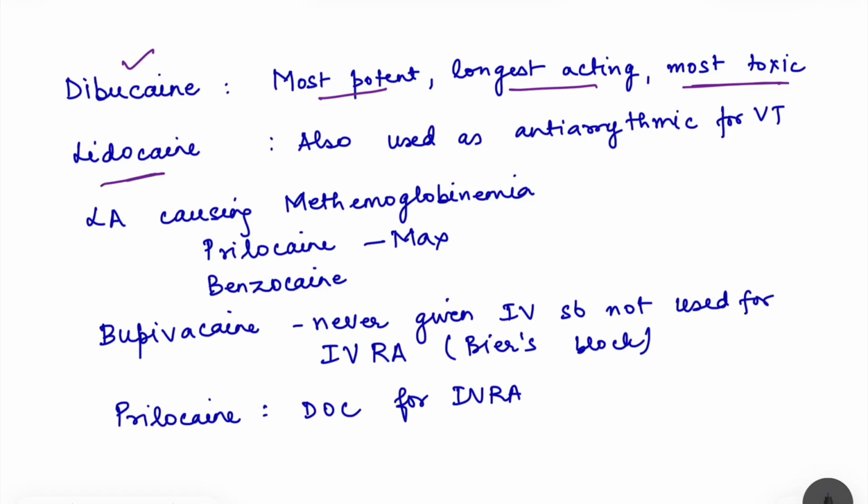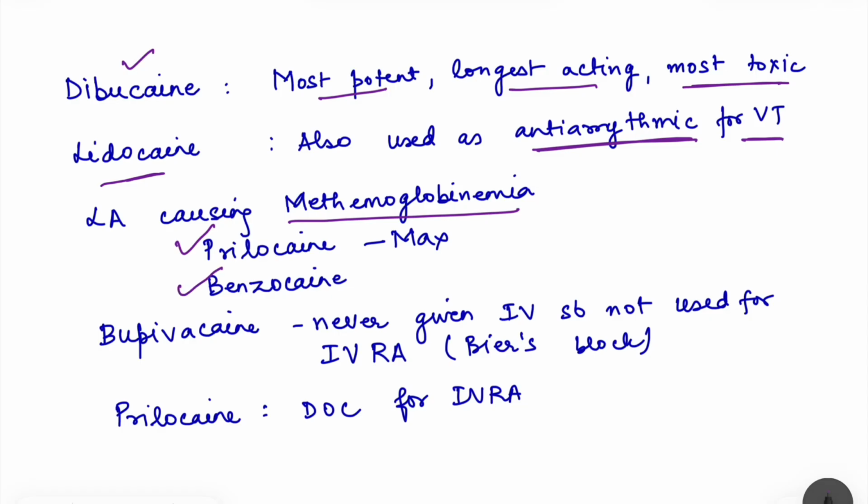Then lidocaine is also used as an antiarrhythmic for ventricular tachycardia. So yes, it's a local anesthetic, but it is also used as an antiarrhythmic for ventricular tachycardia. Then there are certain local anesthetics whose side effect is methemoglobinemia, and that includes prilocaine and benzocaine.